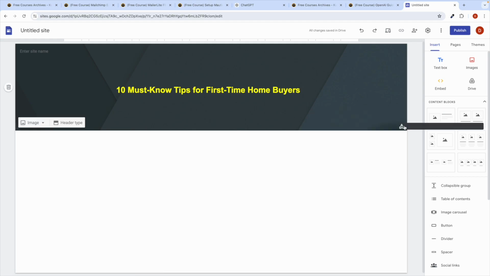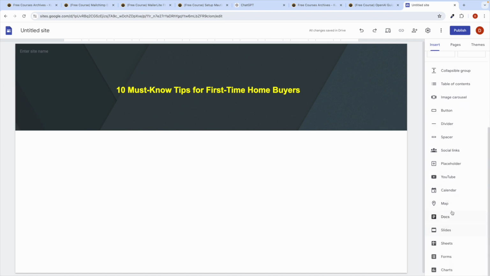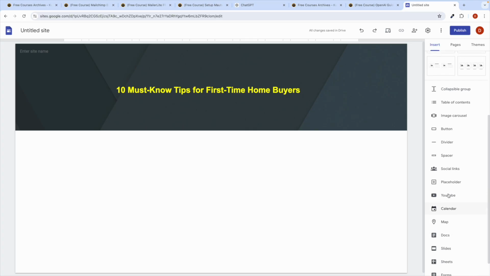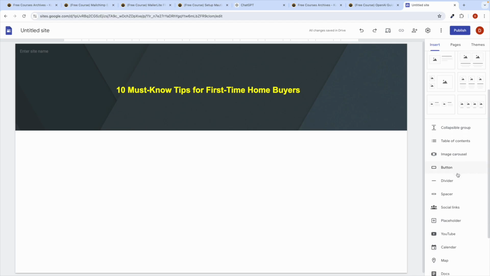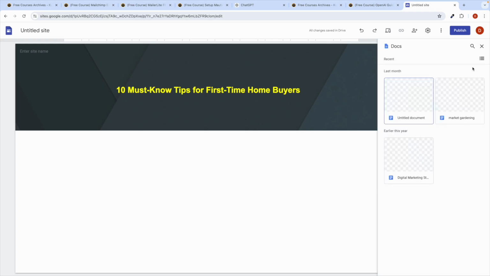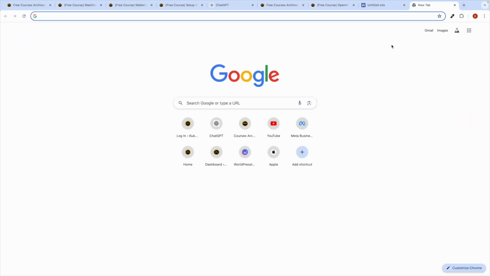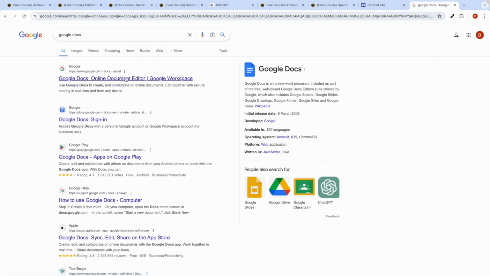After that, you can see you have got many things, so you can add them over here. Let's say this Docs option, just select that. And if you don't have any docs here, you can open Google Docs, click on enter, and go to Google Docs.